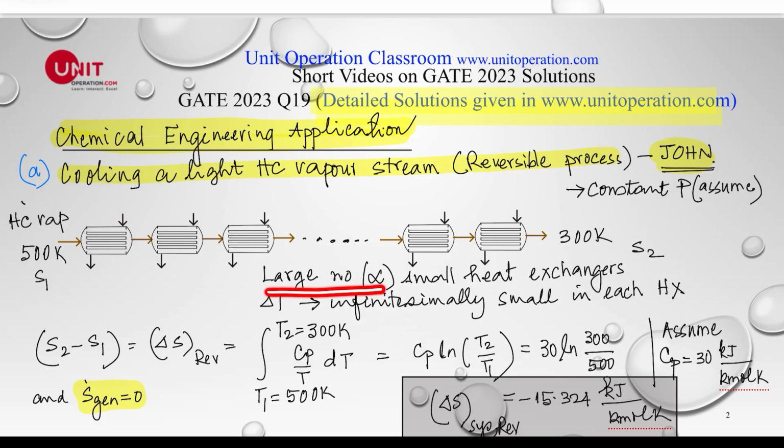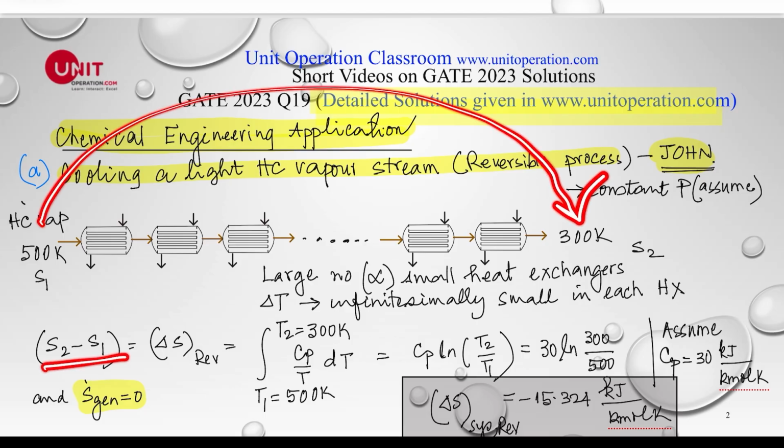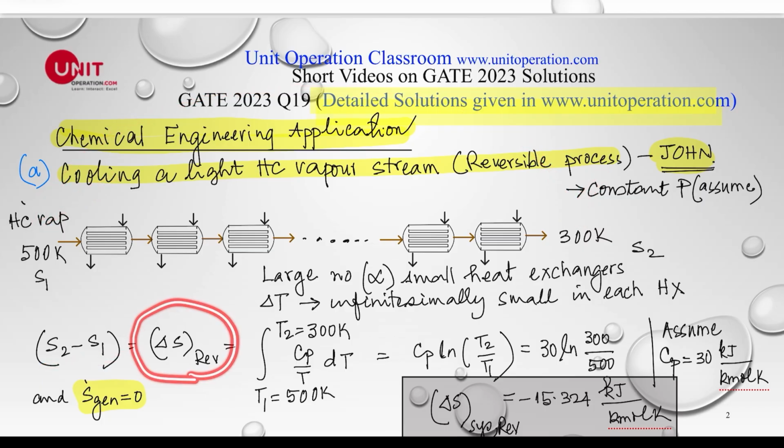So we use an infinite number of small heat exchangers, where delta T would be infinitesimally small in each heat exchanger. If this can be done, then we can say the change in entropy between these two states is going to be reversible. It's a reversible process. And of course, we're assuming constant pressure. So the change in entropy is given by this expression here, Cp times natural log of T2 over T1. I'm assuming a certain value of Cp, and you can see this is negative 15.324, because heat has been taken out from the system. So this is the change in entropy by the reversible process.